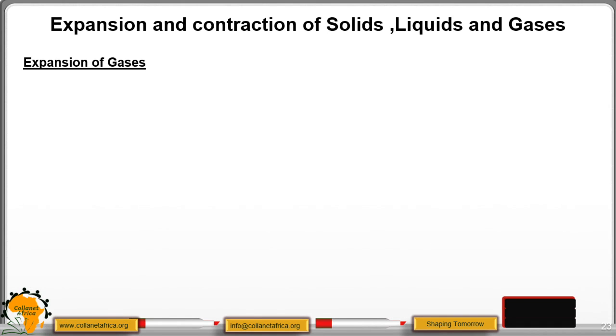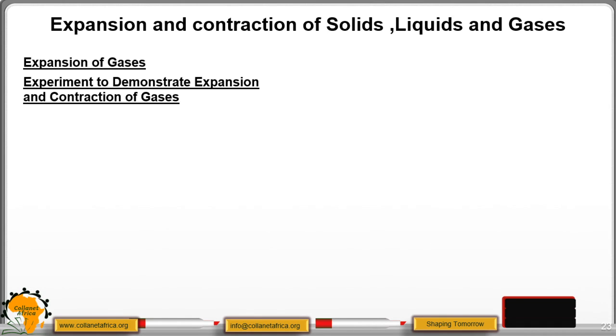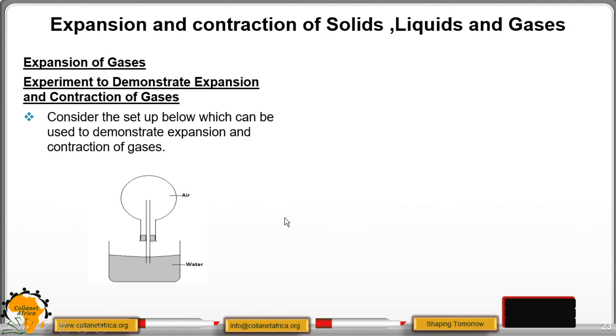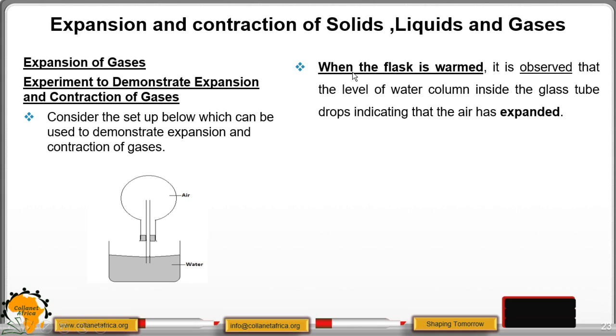Then we move to expansion of gases. In gases, we are going to consider the following illustration. We have water, and we have an inverted flask here that is containing air. What we are supposed to do is warm the flask. You can warm it using your hands and then observe what will happen. It is observed that the level of water inside the glass tube drops, indicating that the air has expanded. As it expands, it will push the water inside this tube.